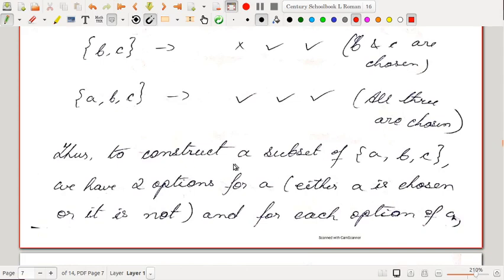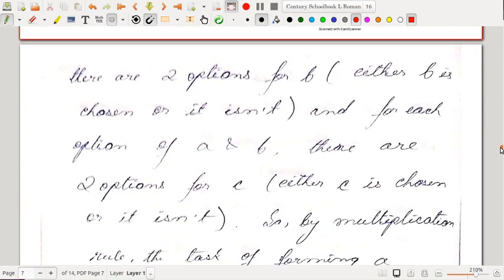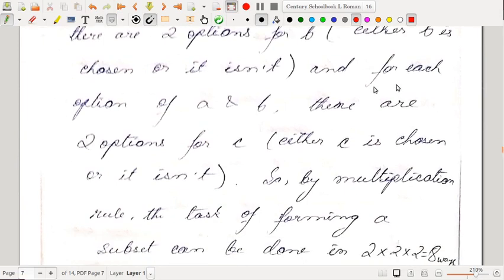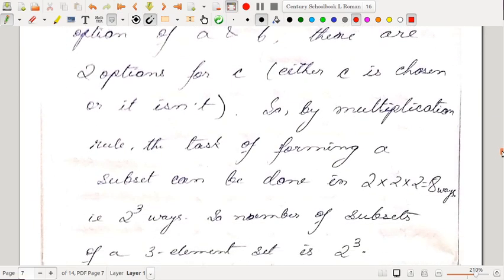So thus, to construct a subset of ABC, we have two options for A. That is, either A is chosen or it's not chosen. And for each option for A, there are two options for B as well. Either B is chosen or B is not chosen. Similarly, for each option of A and B, there are two options for C. Either C is chosen or it isn't. So by the multiplication rule, the task of forming a subset can be done in how many ways? 2 into 2 into 2. Okay, that is 8 ways.